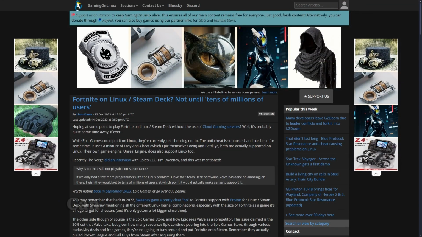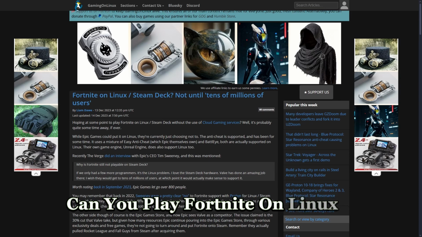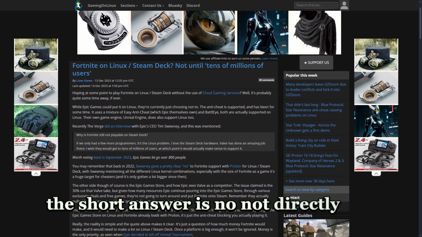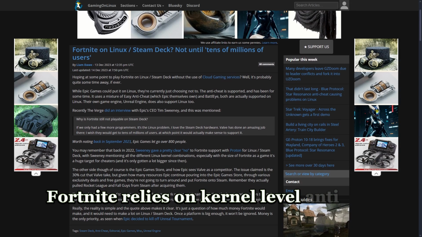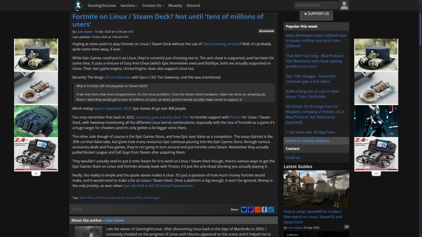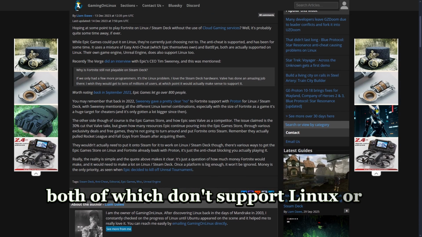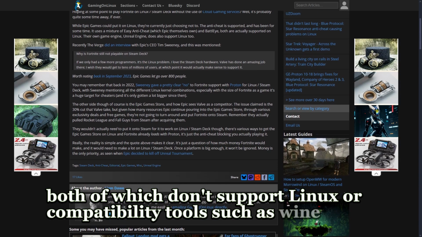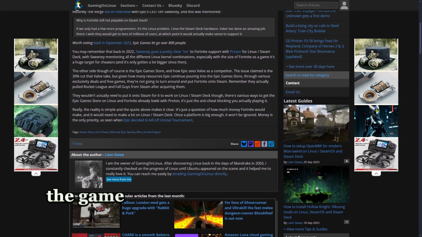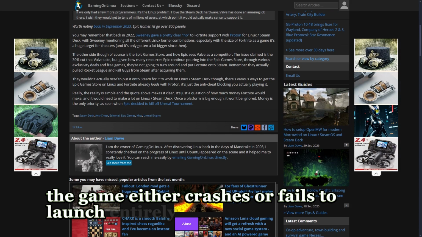Today, let me show you, can you play Fortnite on Linux? The short answer is no, not directly. Fortnite relies on kernel-level anti-cheat systems like Easy Anti-Cheat and PetoEye, both of which don't support Linux or compatibility tools such as Wine, Proton, or Lutris. Because of this, the game either crashes or fails to launch entirely.